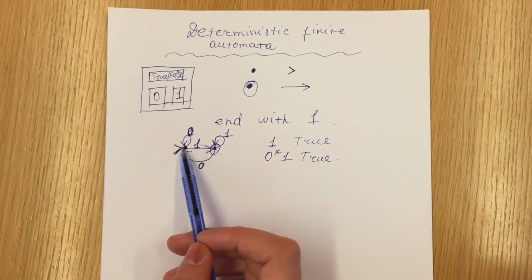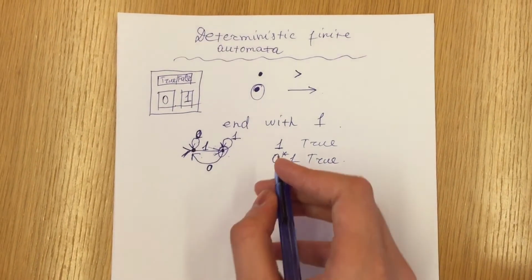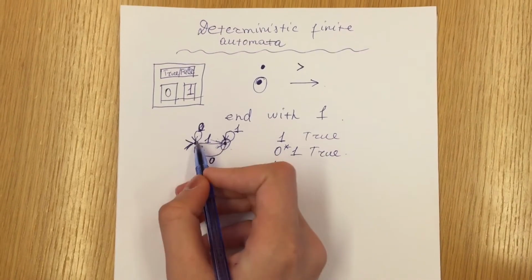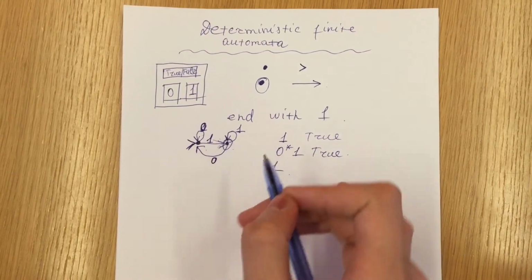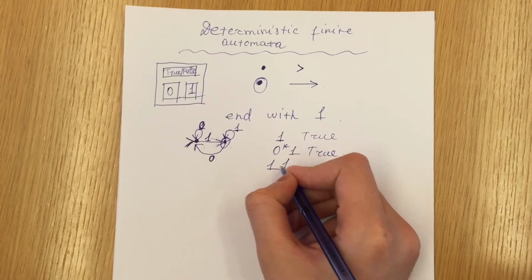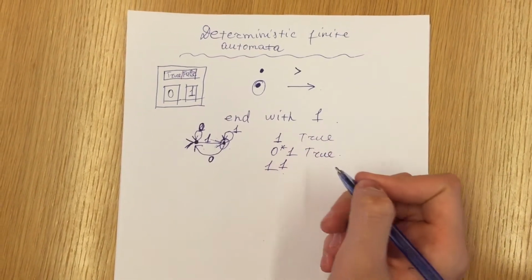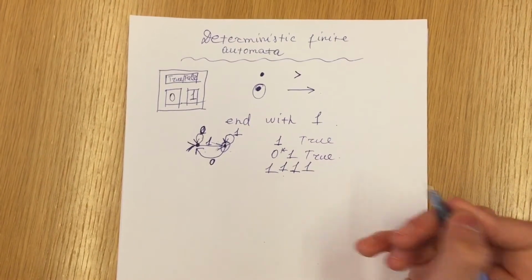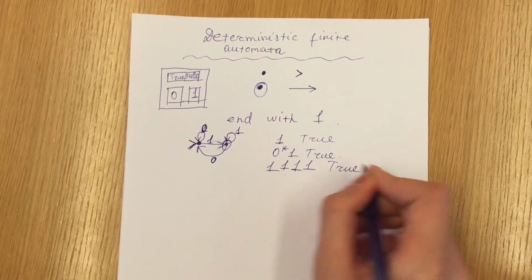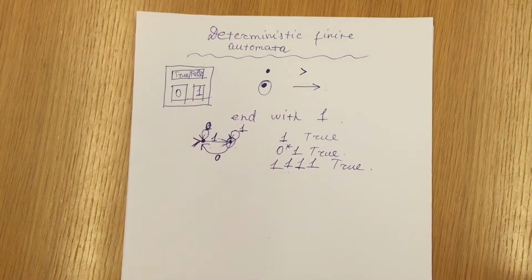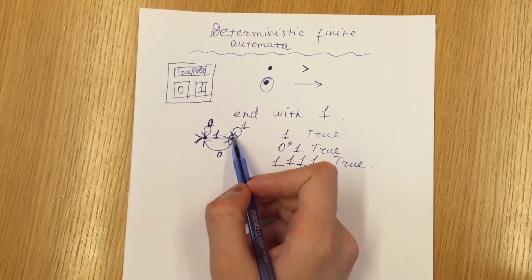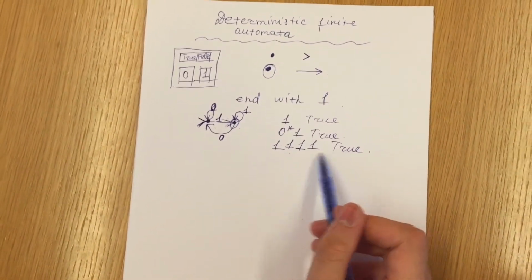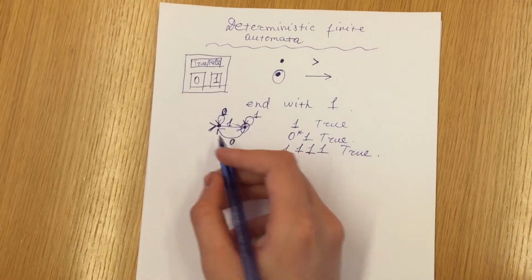It will just return to the same state. Consider an example, 1, then for example 1 again. It will be true. Let's go again 1. It will be true. It all ends with 1. Because whenever at the final point we go to itself with 1, it will be satisfiable for our condition and we will get true.